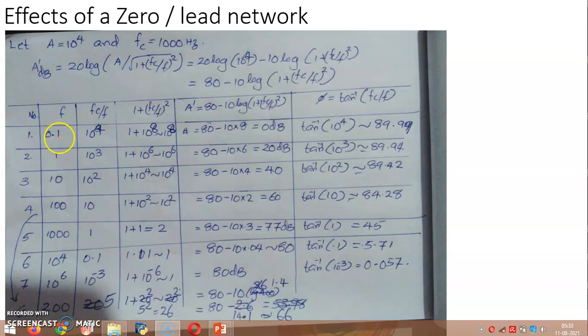So when the frequency is 0.1 Hz, that is the frequency of the input signal being given to the op-amp for amplification, then fc by f is 1000 Hz divided by 0.1 Hz, that is 10 raised to 4. Then 1 plus fc by f whole square is 1 plus 10 raised to 8. 10 raised to 8 plus 1 is approximately 10 raised to 8.